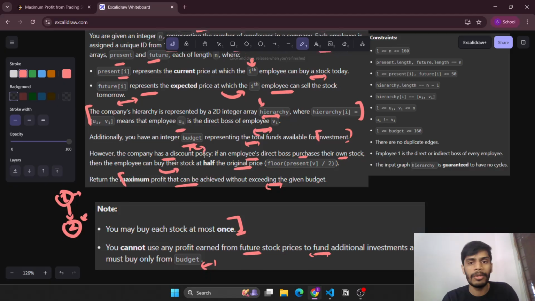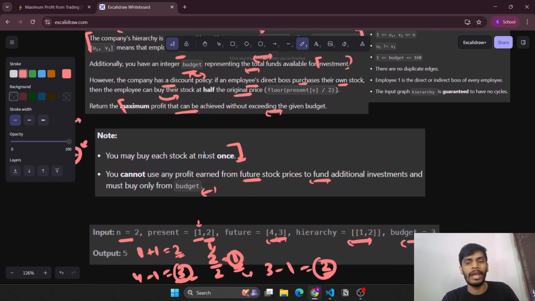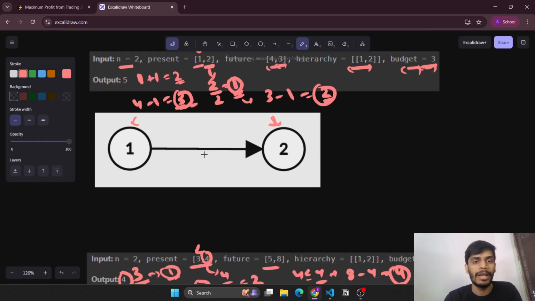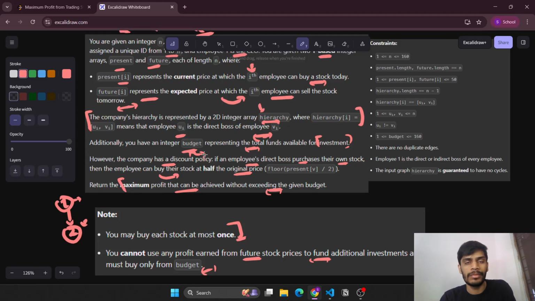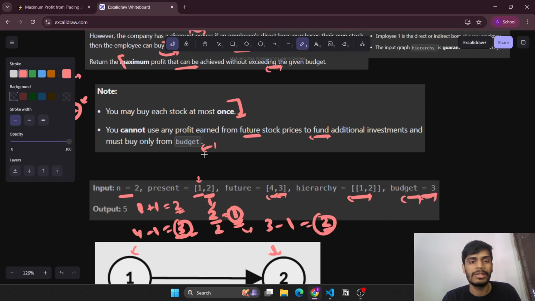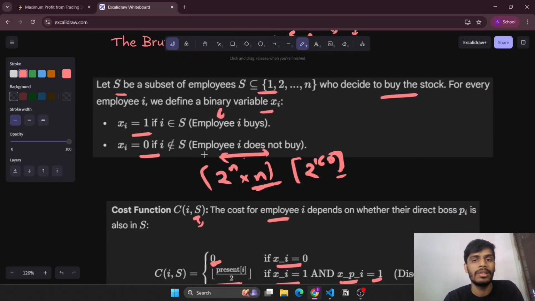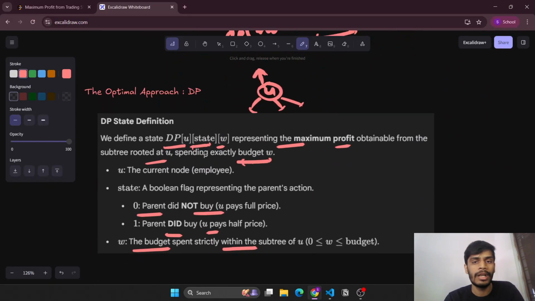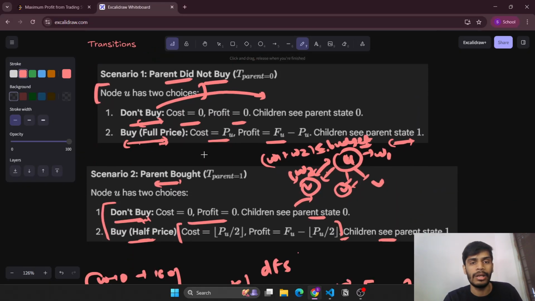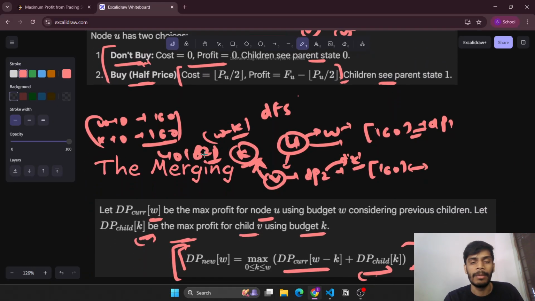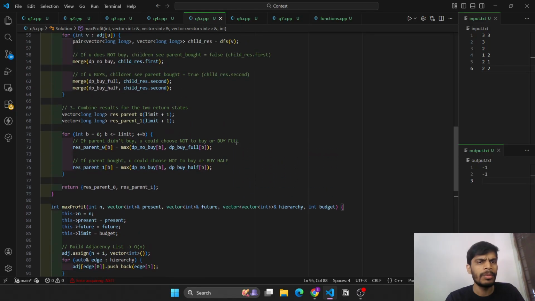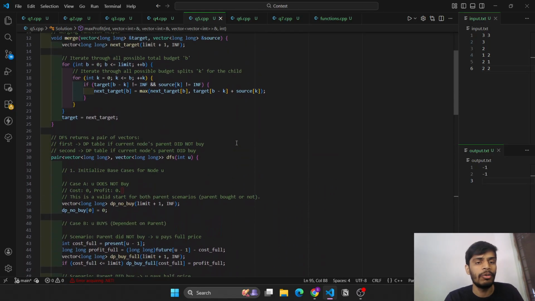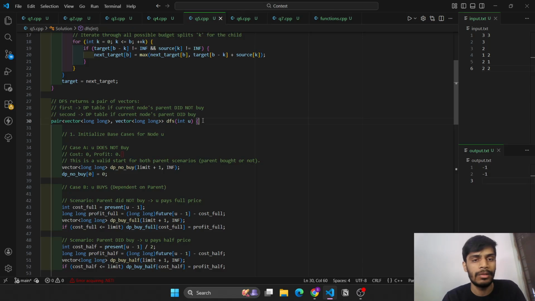So I hope you are able to see that at the first step itself, we have a choice of either buying or not buying at each step, and from that we derive that we will be using dynamic programming here. Defining the dp state as well as the transitions was the main part. Once we have done that, the implementation can vary. Instead of returning these pairs from dfs at each step, we may have maintained a global dp and updated its values. So both are fine here.